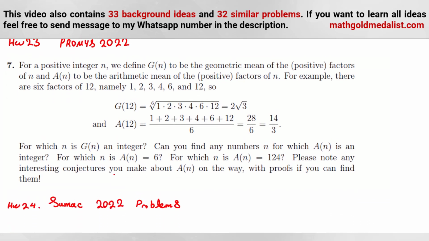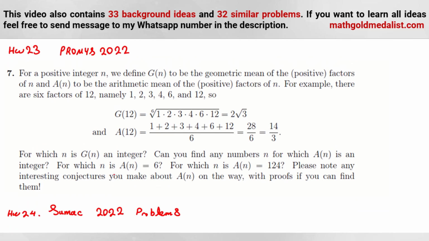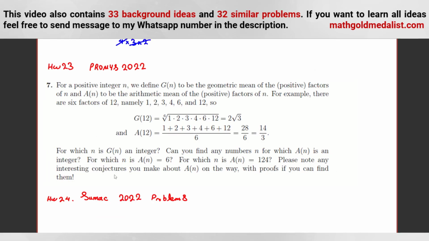If you solve these two problems, they are so helpful for casework, because in AMC we need that, in AIME we need that, also in some parts of maybe IMO, we should use that. Usually in summer camp problems like Promys, SUMaC, Ross, in prestigious summer camps, you should be able to apply casework for hard problems.